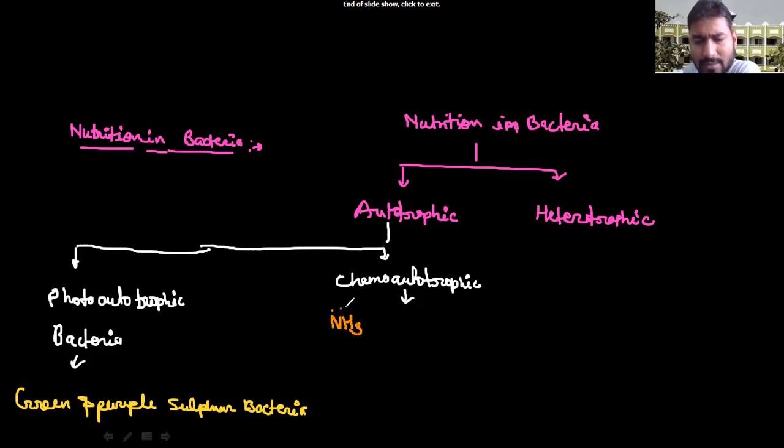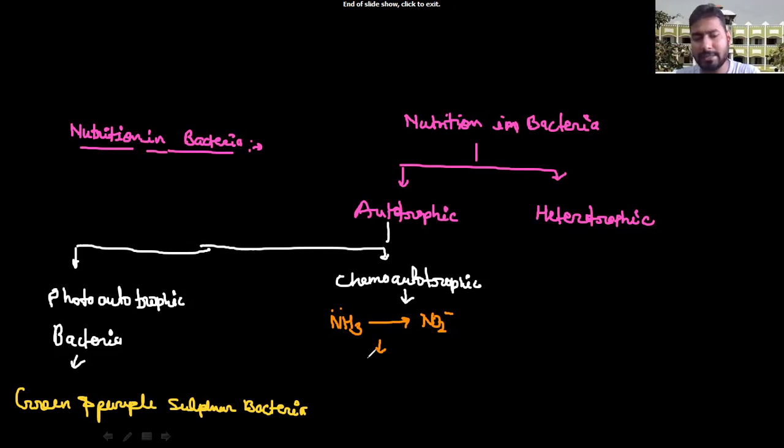NH3. This is the ammonia. This ammonia is going to convert into the nitrite, NO2 minus. There is one bacteria involved. This is a type of oxidation reaction. Ammonia is going to convert into its derivatives, nitrites. I told you chemoautotrophic bacteria perform oxidation or reduction, and during this chemical reaction they are going to produce ATP, and this ATP is utilized for their metabolic activity.